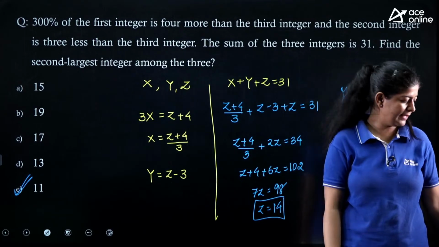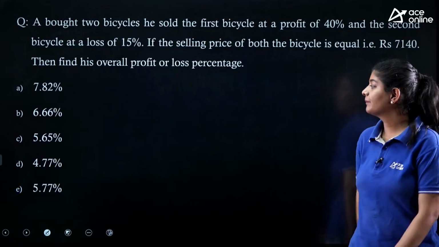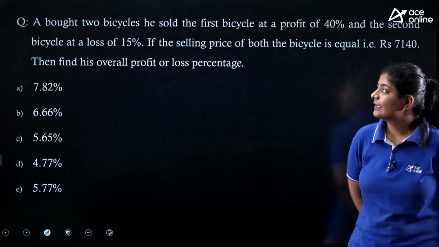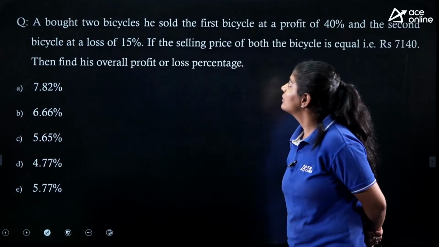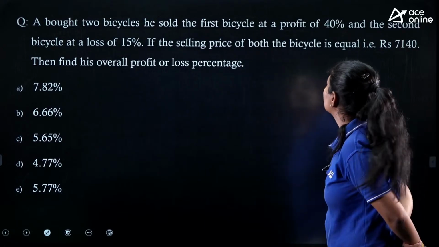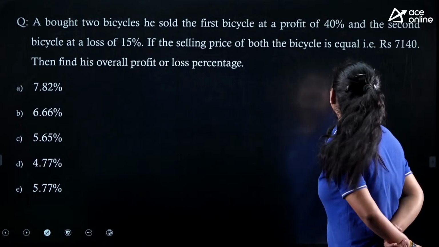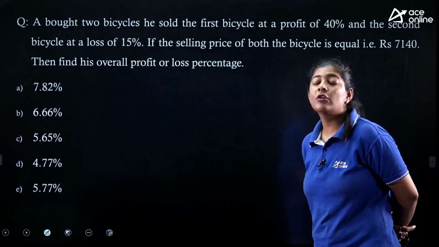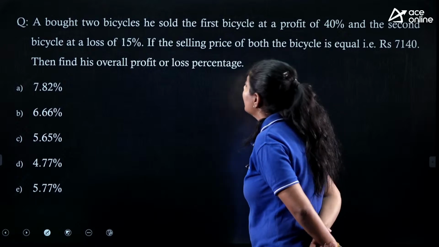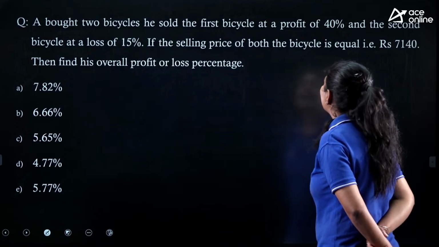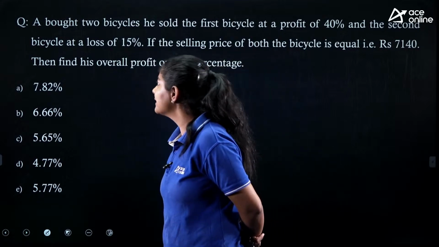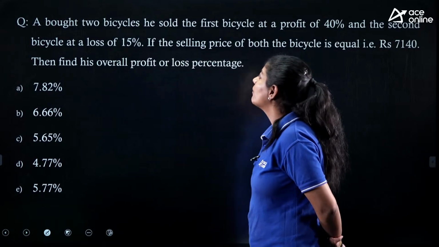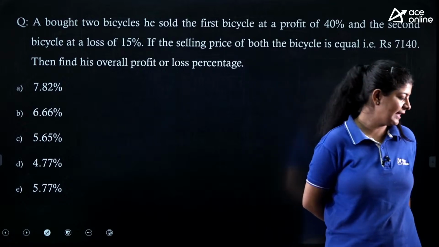So very easy, right? Next. The next question says that a man bought two bicycles. He sold the first bicycle at a profit of 40% and the second bicycle at a loss of 15%. If the selling price of both the bicycles is equal, that is 7,140 rupees, then find his overall profit or loss percentage.